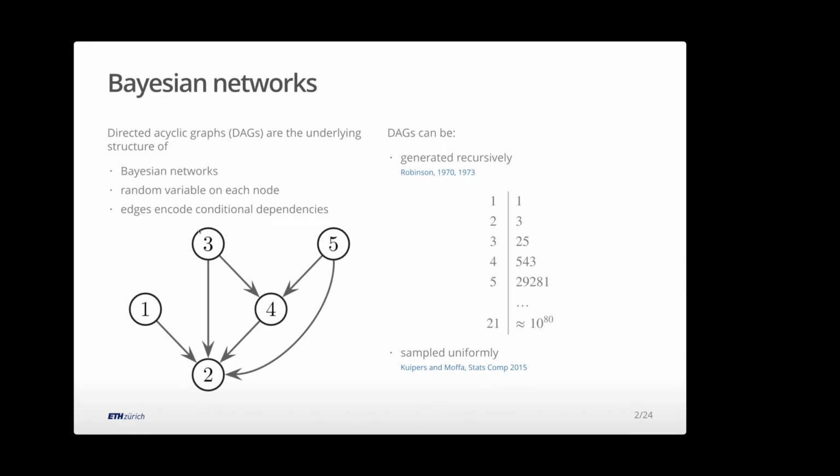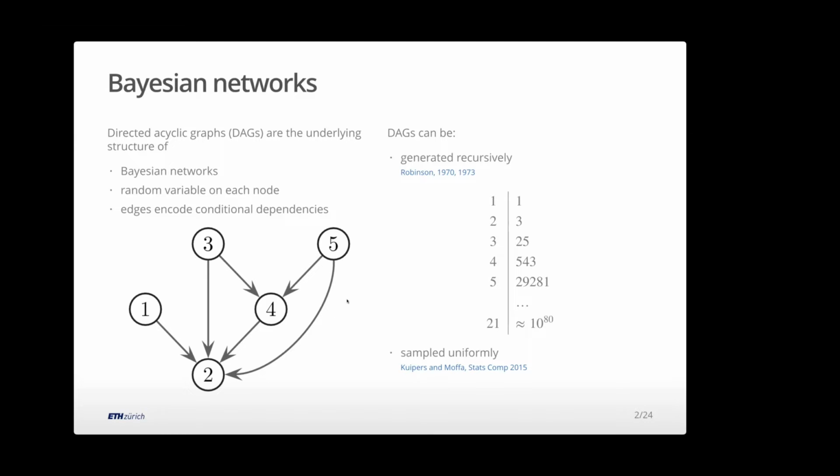If I draw these networks, they're quite nice. They have a nice property: you can generate them recursively. Robinson did this in the 70s in a series of papers in combinatorics journals. And the number grows very quickly. Because you can generate them recursively, you can actually sample them uniformly very, very cheaply. You can generate them at random nicely.